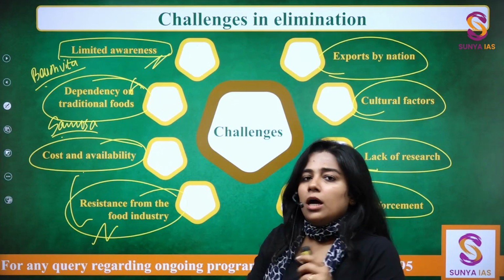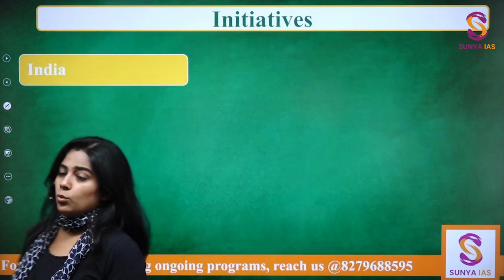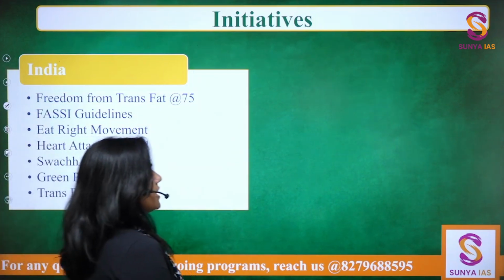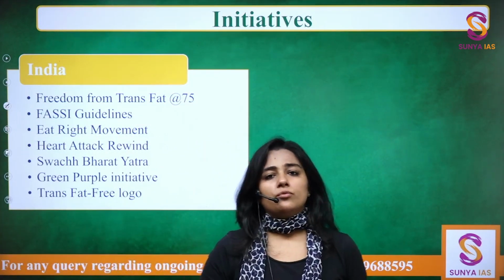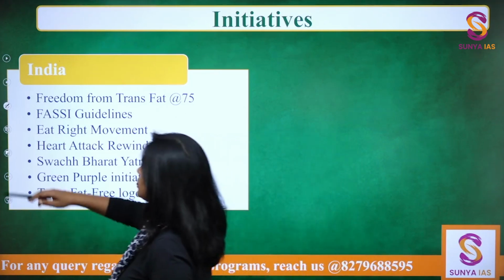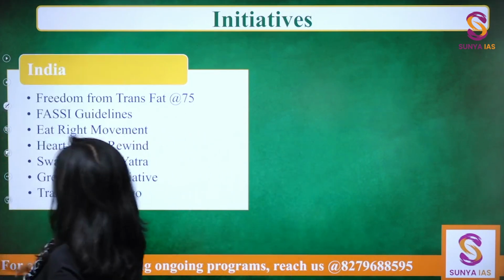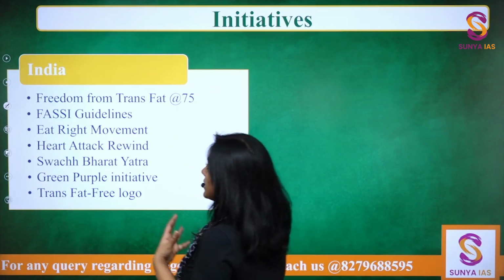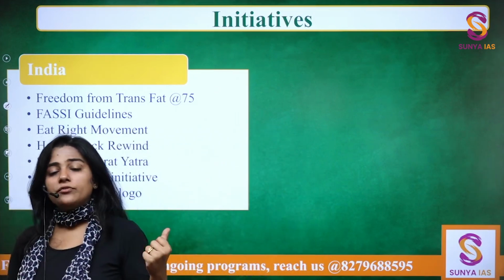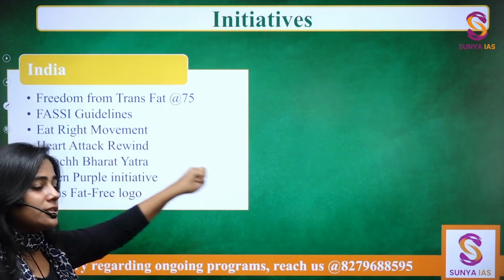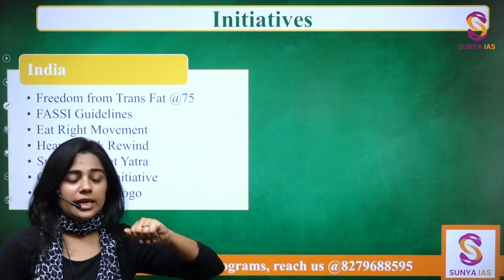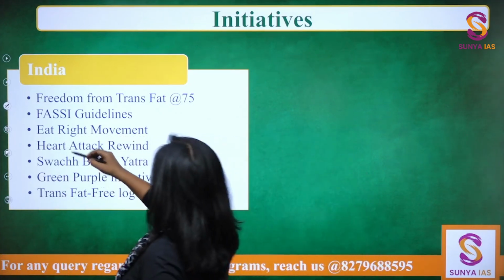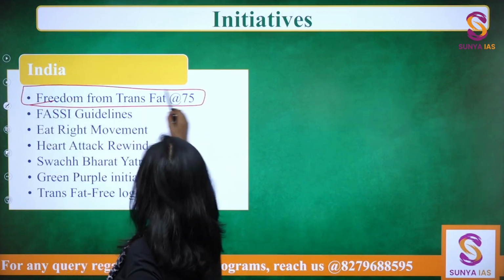Okay. Now the most important aspect which you need to remember is the initiatives that have been taken. You can divide them in two categories: one is initiatives taken by India and the other is the international initiatives. You don't have to memorize all of them, but every such initiative will have some relevance in the healthcare aspect, in the demographic dividend aspect, etc. Okay? So there is this campaign, Freedom from Trans Fat at 75.